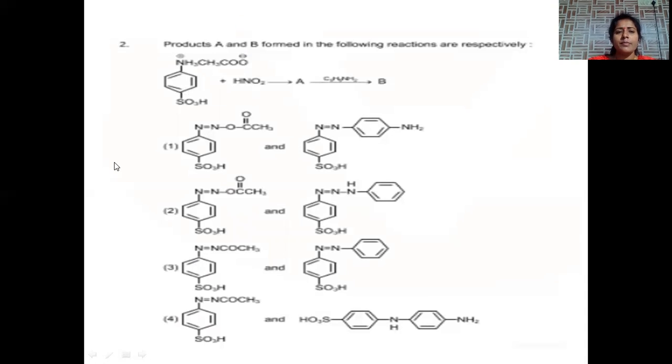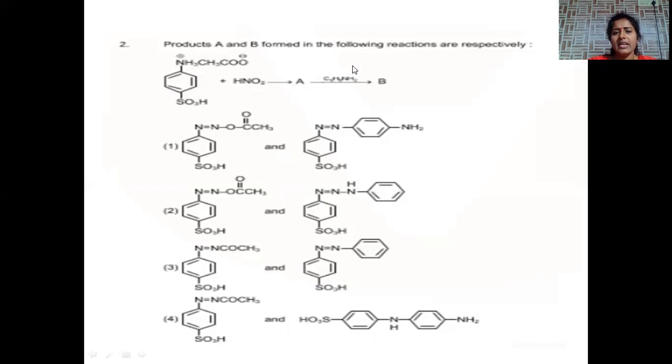The next question: products A and B in the following reaction are, respectively? We have to identify what A and B are. We are taking an ammonium acetate salt, which is treated with HNO2. HNO2 addition is called the diazotization process for aromatic amines. When it is subjected to diazotization, we get benzene diazonium salt. Compound A will be the diazonium salt.